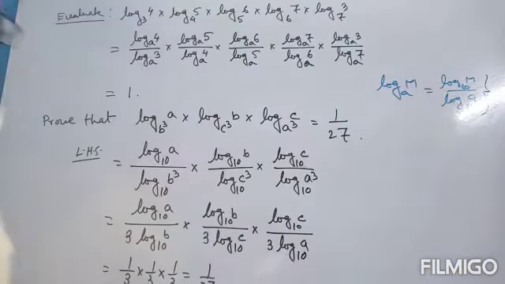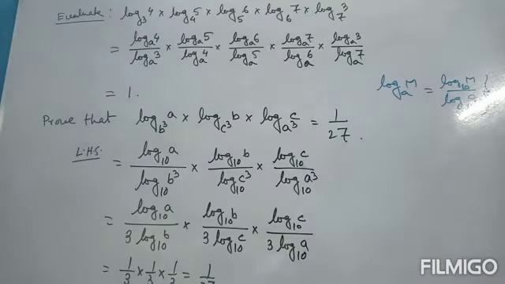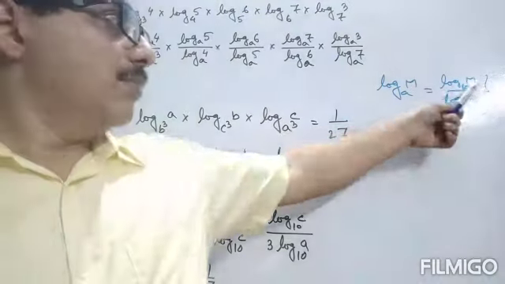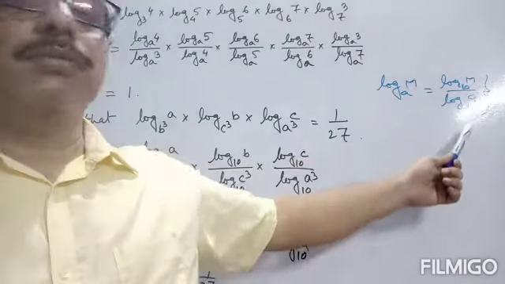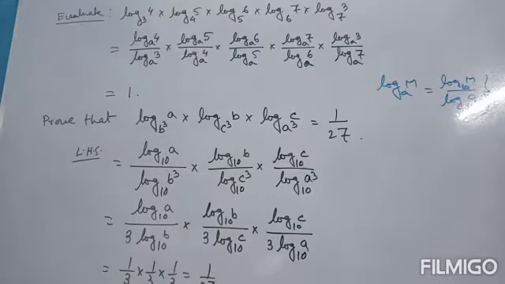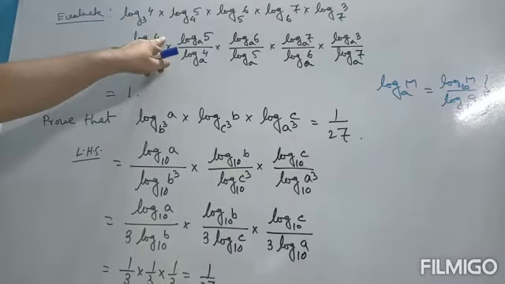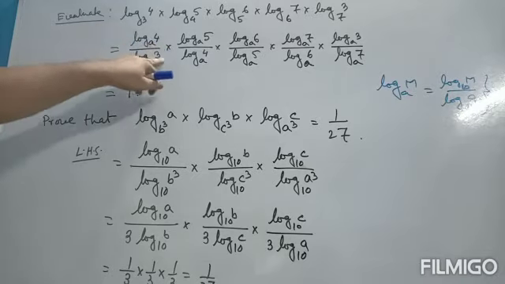Using this base change formula, log m to the base a is log m to the base 10 by log a to the base 10, or any base, no problem at all. Here log 4 to the base 3, we write log 4 to the base a by log 3 to the base a.